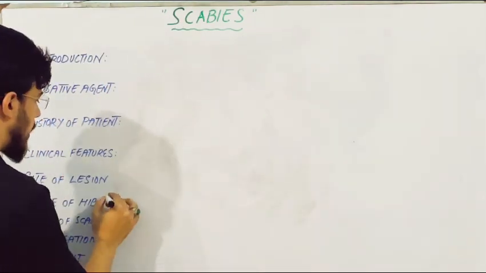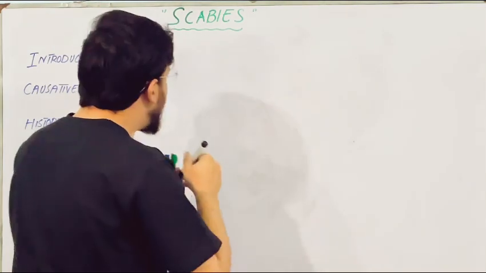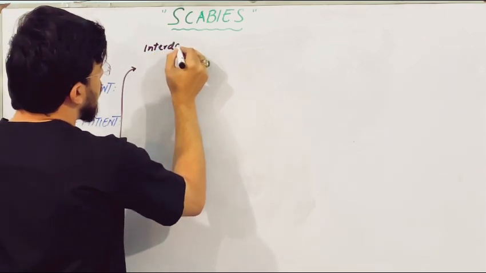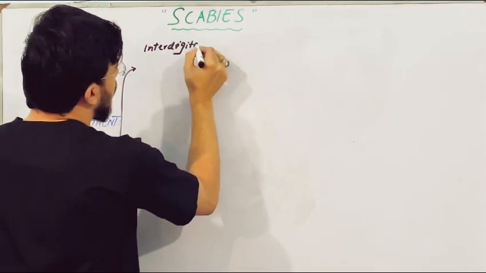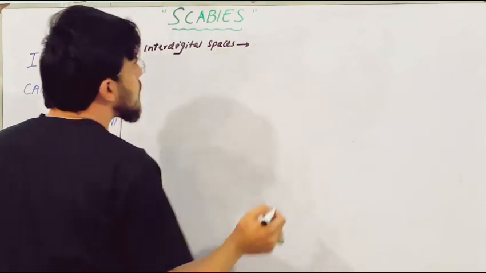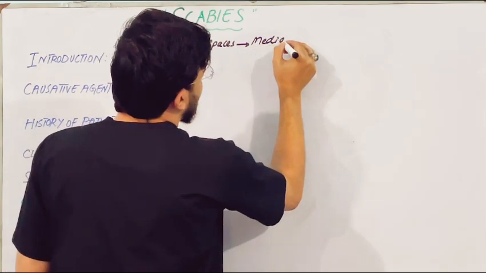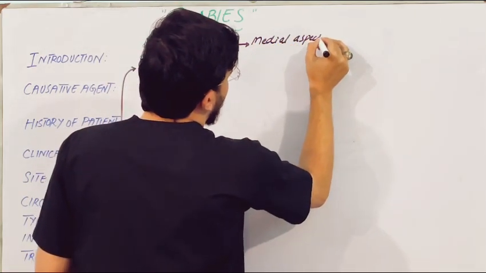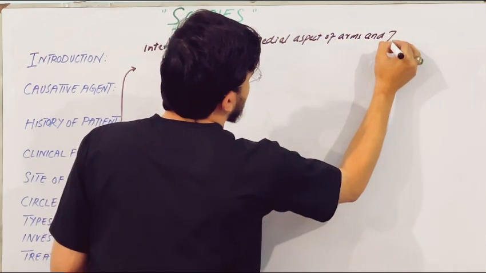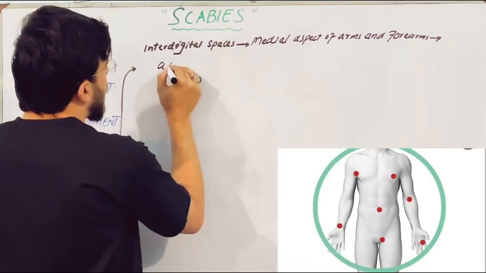Let's talk about the circle of Hebra. In the circle of Hebra, first the lesion appears in the interdigital spaces. Then, from the interdigital spaces, the lesion appears in the medial aspect of the arm and forearms. Then axilla.